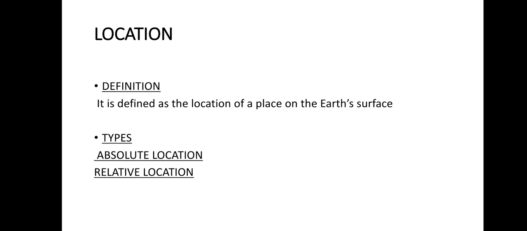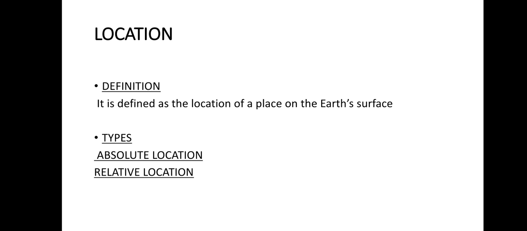Like a city, like a mountain. For absolute location, we are going to say that there is a house, house number 40, street number 3, town number 4. These are all types of absolute location that give the proper idea that this place is situated here.